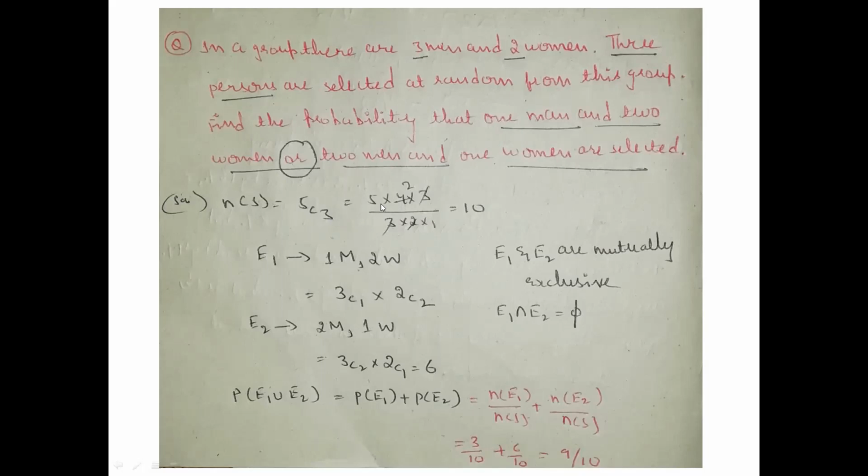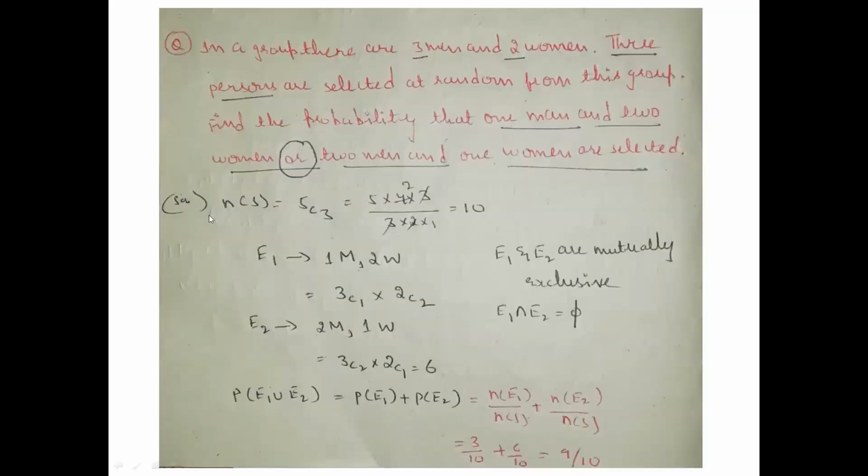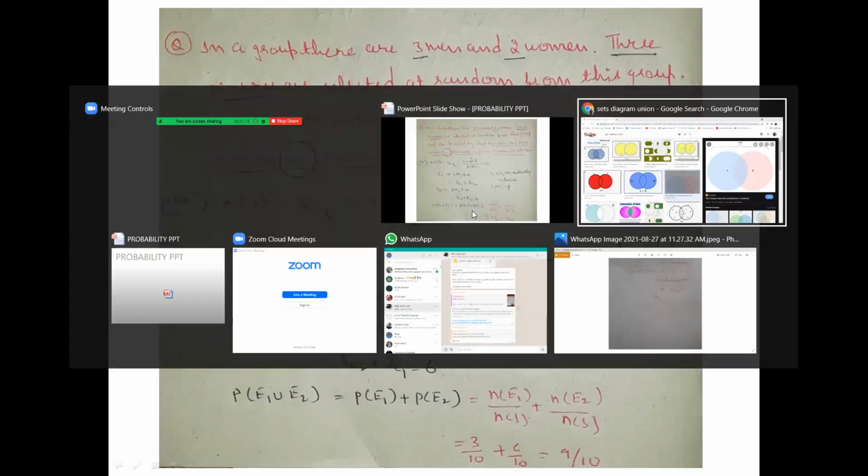5C3 we have substituted. How can it be written? 5 into 4 into 3 into 2 into 1 in the numerator, and you can see the formula for the denominator. You can also directly substitute in the formula and you will get the same value. If you do it by this method, 5C3 means 5 into 4 into 3 divided by 3 into 2 into 1. You can get the same value, 10.